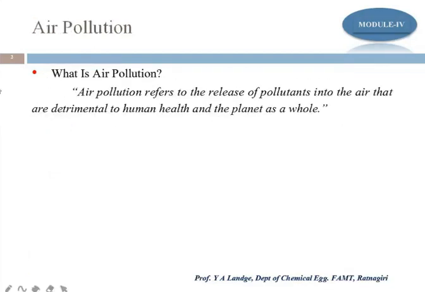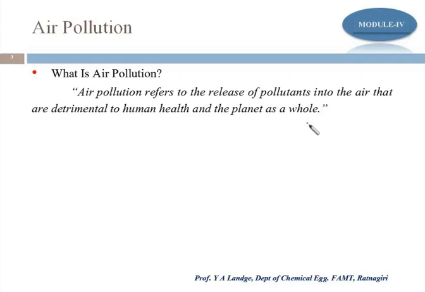So what is an air pollutant? What do you mean by air pollution? First we look at what air pollution is. Air pollution refers to the release of pollutants into the air that are detrimental to human health and the planet as a whole. Air pollution is the release of pollutants into the air, and because of that, it damages human health and the environment, or the whole planet. That we call air pollution.